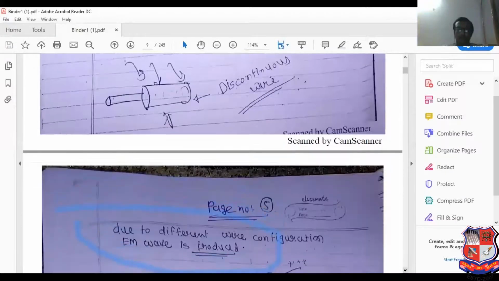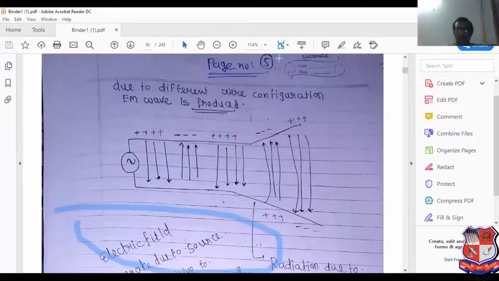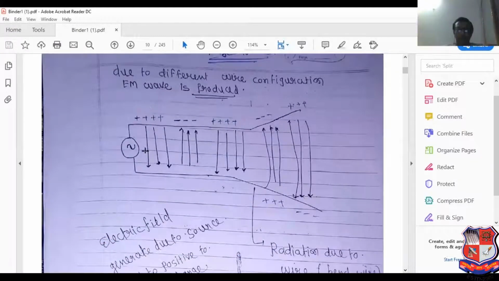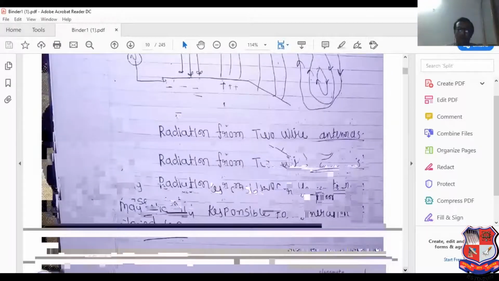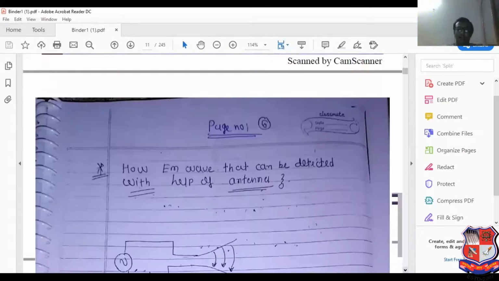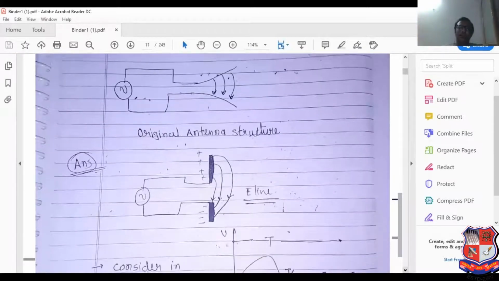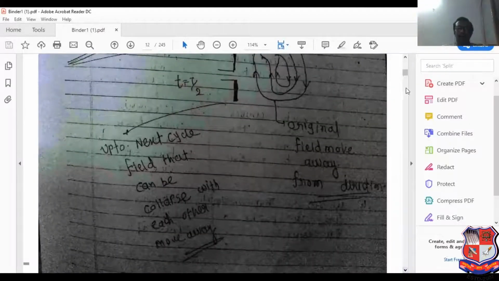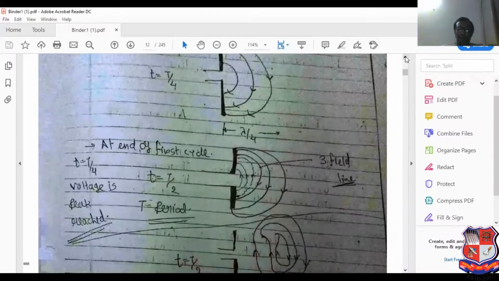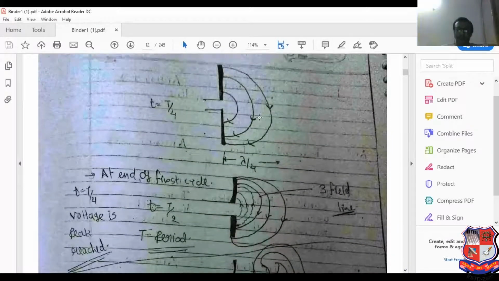Now, this is an alternating source, plus minus, minus plus, minus plus. Due to plus minus, the electric field generated by the source travels from positive charge to negative charge, and it is responsible for the generation of a closed loop. It is a purely theoretical concept. I think MCQs will not be asked on this particular thing, but see this, this is the most important.